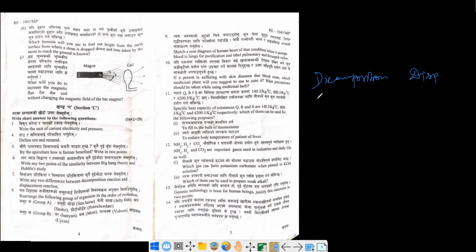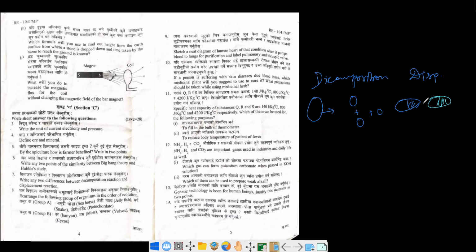So in decomposition, one reactant will be broken down into 2 or more products, whereas in case of this displacement, for example, let's say suppose these are the reactants. Okay, let me just draw with another so that it will be very easy. Suppose these are the reactants. So later on what happens is in product some will be displaced out.